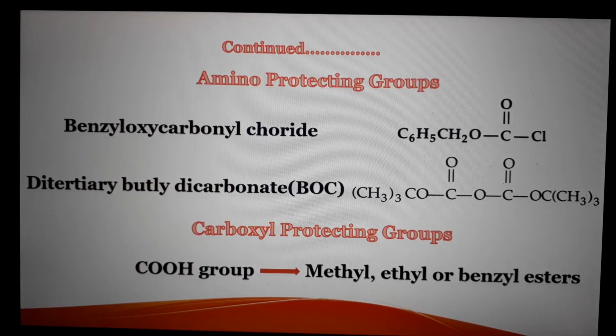Here are some examples of protecting groups that are used during the classical synthesis of peptides. Benzyloxycarbonyl chloride and ditertiary butyl dicarbonate, commonly known as BOC, are used for amino group protection. Carboxylic group can be protected by conversion into methyl, ethyl or benzyl esters.